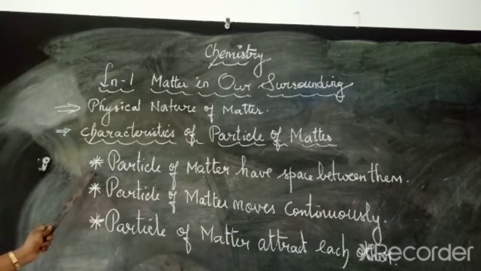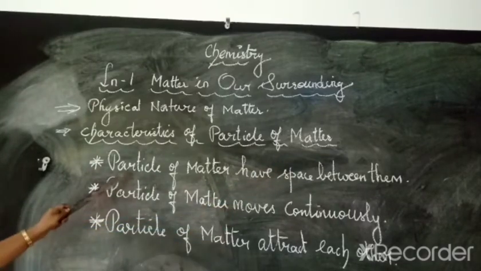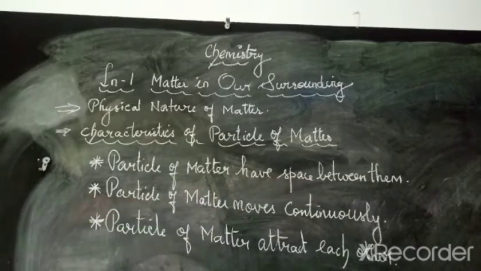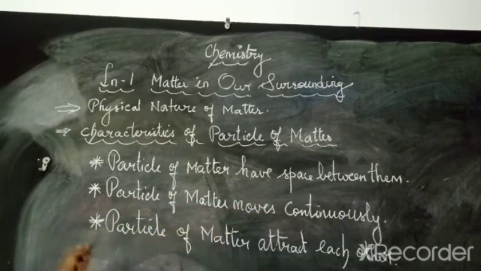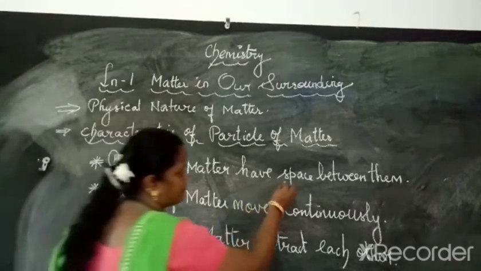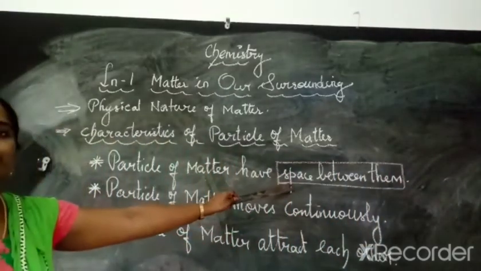So the first one is particle of matter have space between them. Say along with me. Particle of matter have space between them. Then the second one, particle of matter moves continuously. So here in the first point, what is the key point we have to note down?